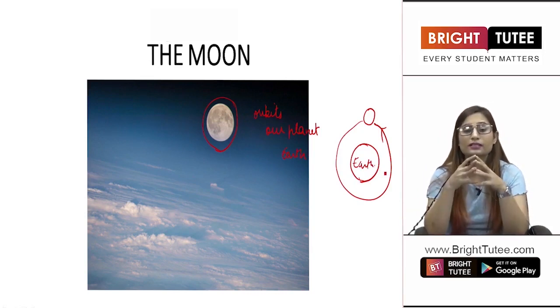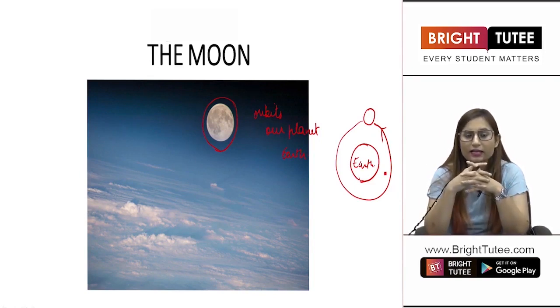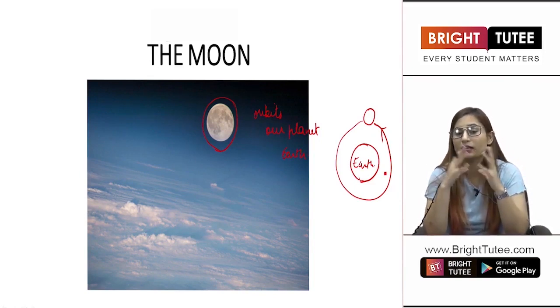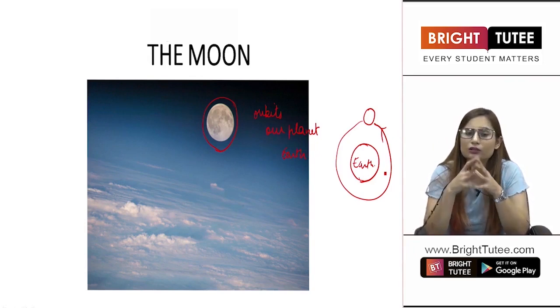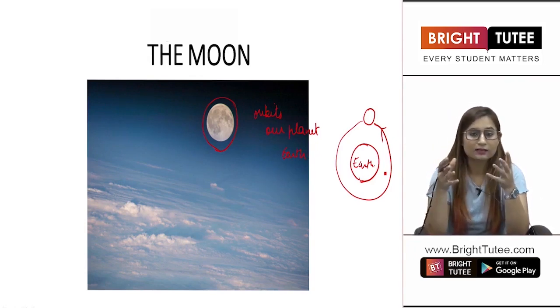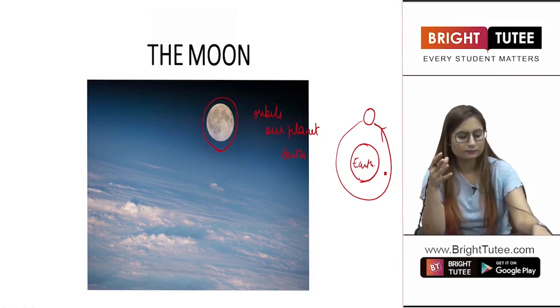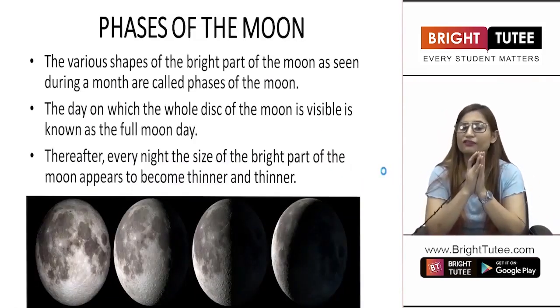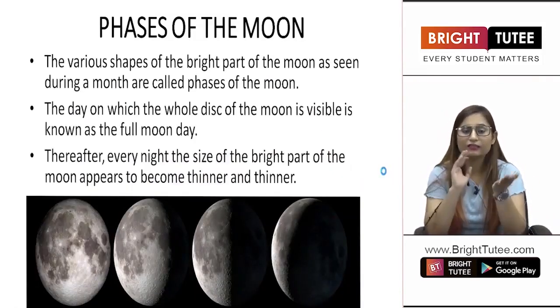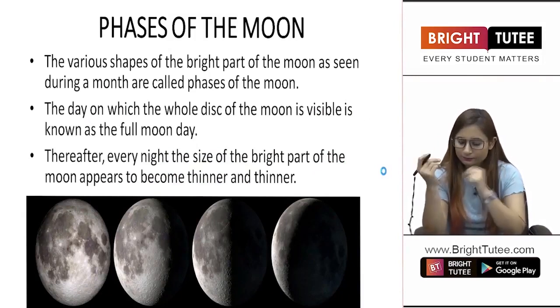Now, the moon is the brightest object in the night sky. You must have seen the night sky, and the moon is present as the brightest object. Also, students, you must have seen that the moon is not always of the same size. The size and shape of the moon keeps changing, right? You have seen that. Let us study about the phases of the moon now. These are the phases of the moon, in which the moon keeps changing the size and shape of itself.